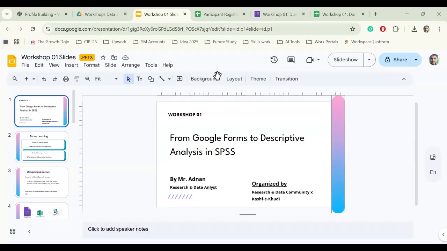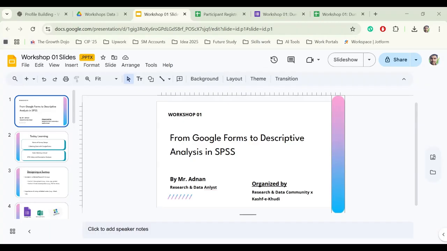Kashf-e-Khudi is an online platform dedicated to supporting students and the community. It has already organized different courses, webinars, and workshops related to research and psychological awareness. Along with that, we are offering different psychological services, providing economical therapeutic services, which is part of our mission to promote awareness, education, and mental wellness.